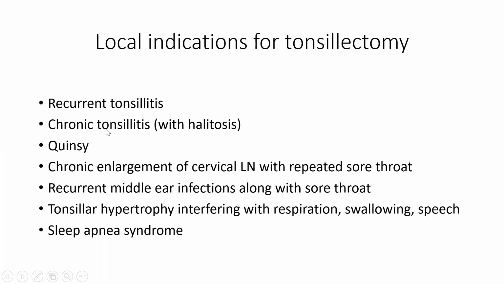Second is chronic tonsillitis, in which there is halitosis or bad smell. Now, there are certain signs, or 3 cardinal signs, of chronic tonsillitis. First is flushing of the anterior pillar, that is, there is congestion of the anterior pillar. Second is that on pressing the tonsil, some cheesy material comes out from the crypts, white cheesy material. And third sign is jugulo-digastric lymph nodes are enlarged. So on palpation of the neck, we feel the enlarged jugulo-digastric lymph nodes. So if these 3 signs are present, then it is indicative of chronic tonsillitis and it requires tonsillectomy.